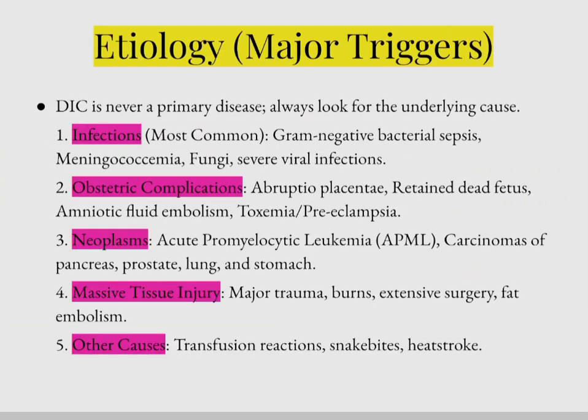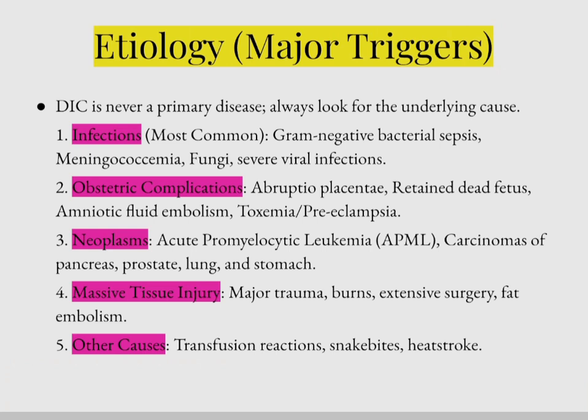So what are the etiologies? The major etiologies are infections, which are the most common, mainly gram-negative bacterial sepsis, also meningococcemia, then fungal and other severe viral infections. Mainly the gram-negative bacterial sepsis, and obstetric complications like abruptio placenta, retained dead fetus, amniotic fluid embolism, in which amniotic fluid enters the blood vessels and causes embolism, in preeclampsia or toxemia.